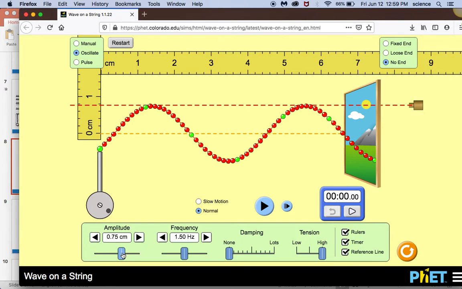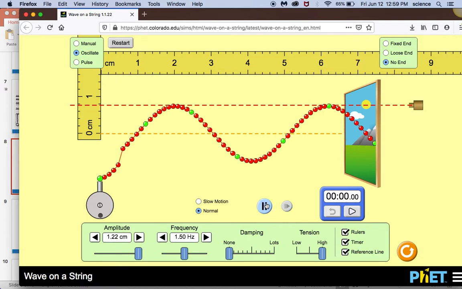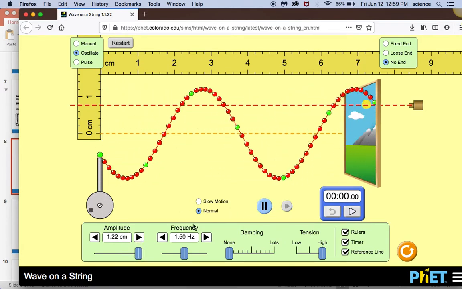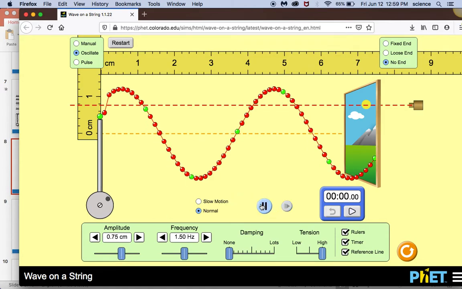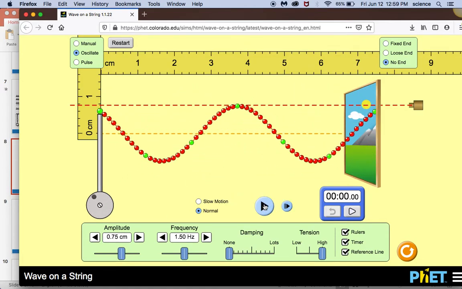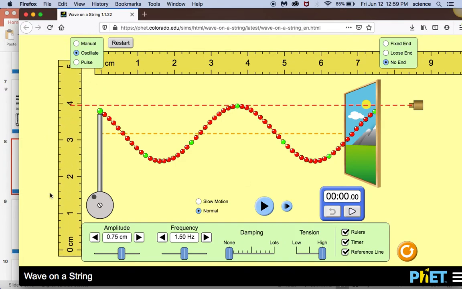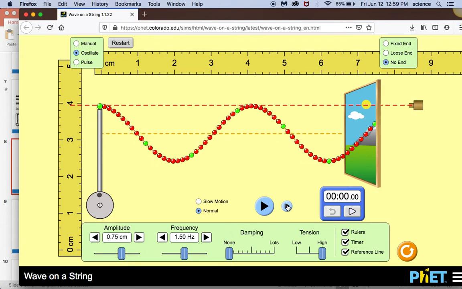If I adjust the amplitude, I have to hit play, right? Let's pause it again. Obviously, this has a larger amplitude. Now I'm going to put this back to 0.75, and I'm going to hit play again, and now I can pause it. The other thing that we're asked to do is measure the wavelength. And of course, the wavelength is the distance between successive crests or troughs. One of the nice things about this PhET simulation is you can actually step it forward.